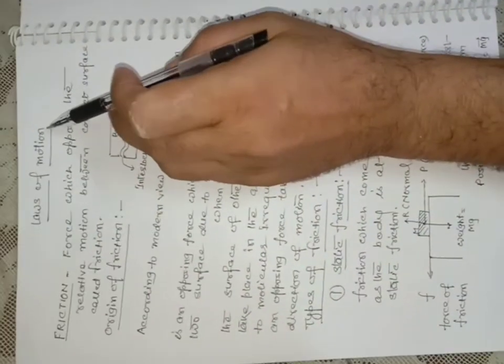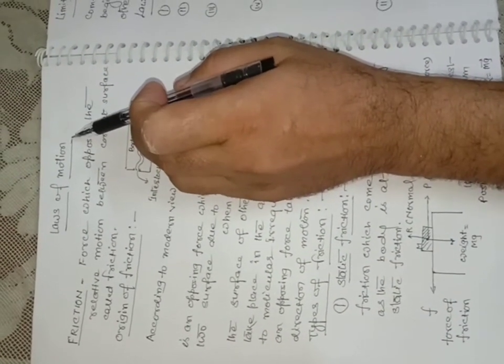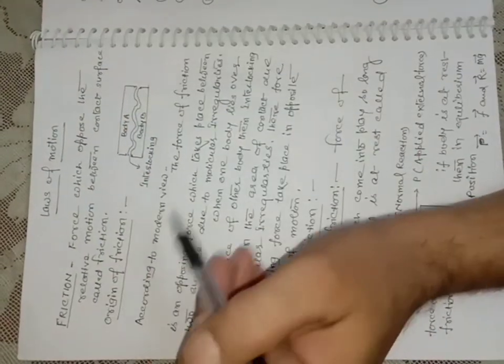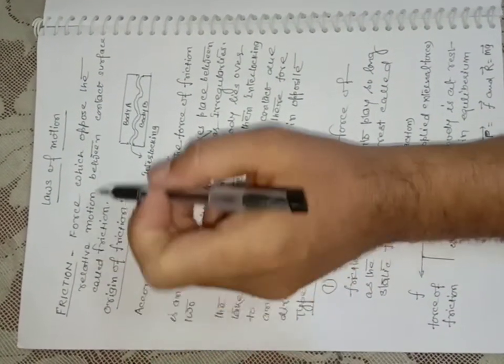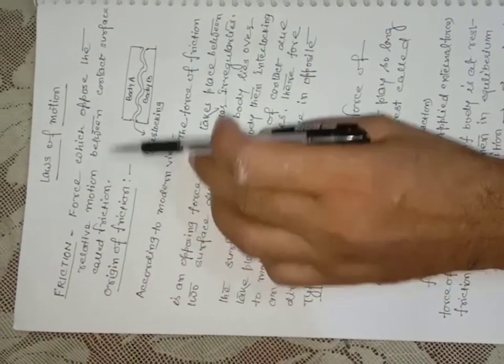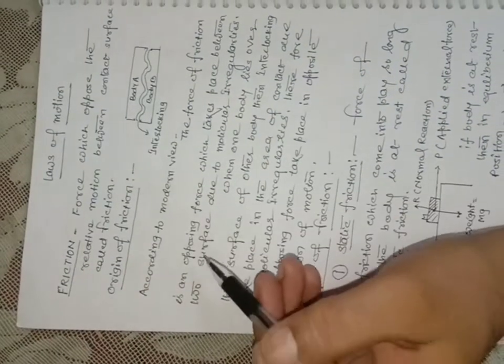From laws of motion, the initial portion is deleted this year. So laws of motion actually start from friction. Friction is the force which opposes the relative motion between the contact surface and the body. That is called friction.